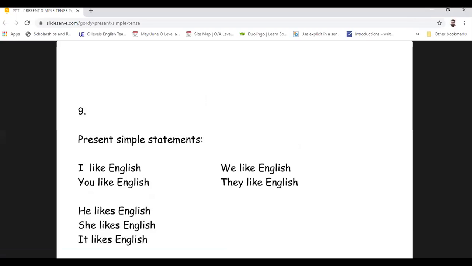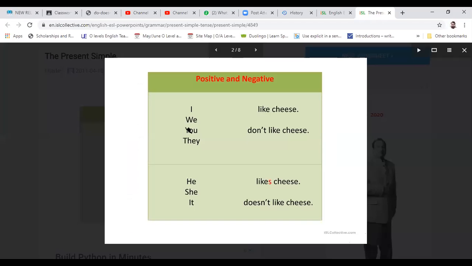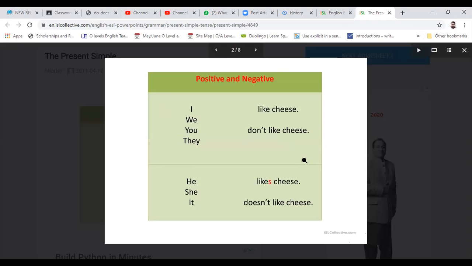So I will make it clear by using another slide in which it is mentioned with negative and interrogative sentences as well. Now in this slide you can see that for I, we, you, they, we use the first form of verb only, and we use do not. This is a contraction, don't. Actually, the full form is do not.